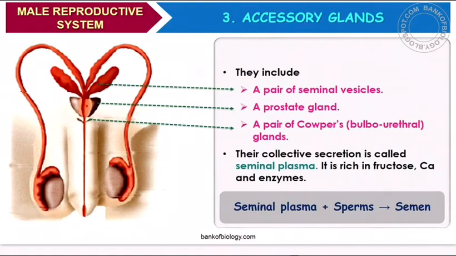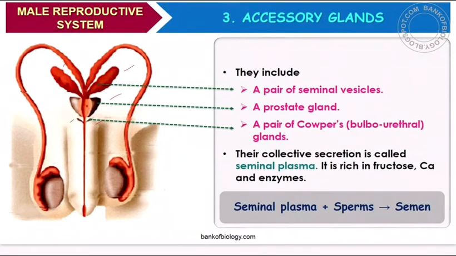What about glands? Along with the tube-like structures called ducts, there are structures called glands, because they are a type of tissue that secrete certain hormones or juices. The glands include a pair of seminal vesicles, you can see seminal vesicle 1 and 2. Then there is the prostate gland. This normally gives a lot of trouble to men, because unfortunately a lot of prostate cancers are detected in men nowadays.